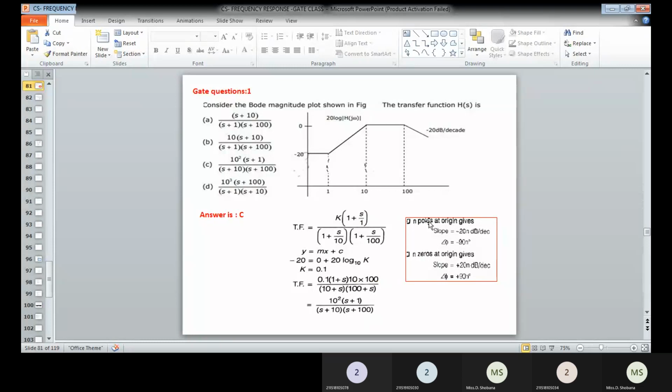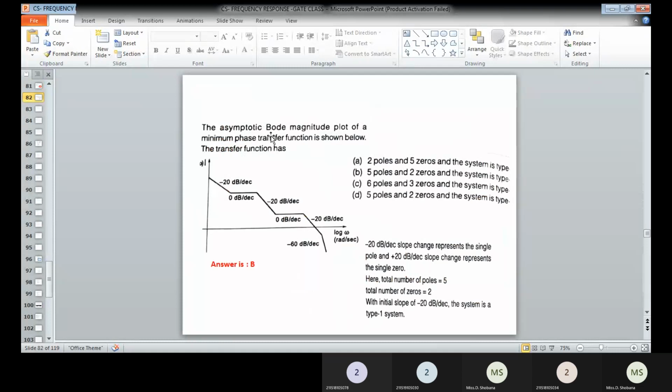Whenever poles are located, the slope will be minus 20 dB per decade, and the phase angle will be minus 90 degrees, as usual. Where a zero is located in the system, the slope should be plus 20 dB per decade. By that concept only we are applying it to the given Bode magnitude plot, and from that we obtain the transfer function. Okay, understood? This is how we have to solve. And next we can go for the next problem.